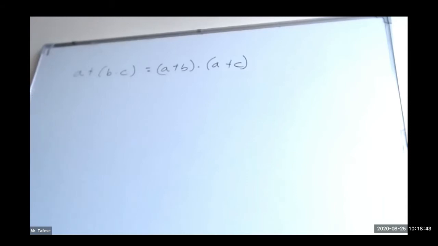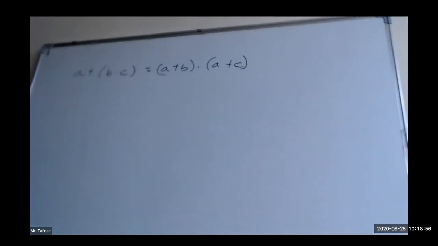That means there is no distribution property of addition over multiplication, rather, multiplication over addition. So this sentence is a proposition and its truth value is false.